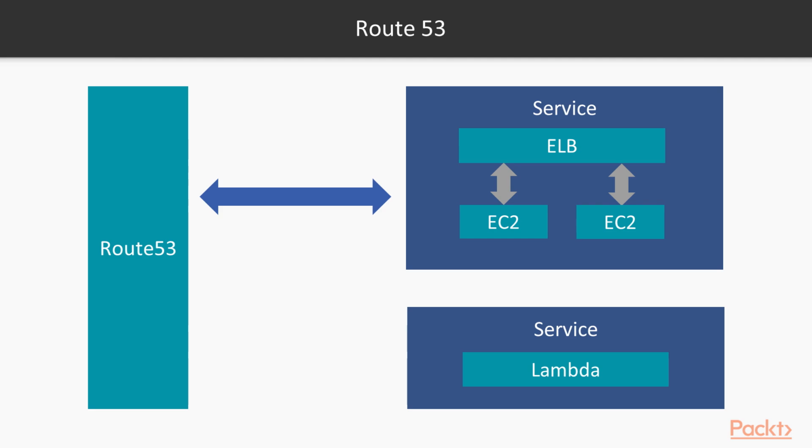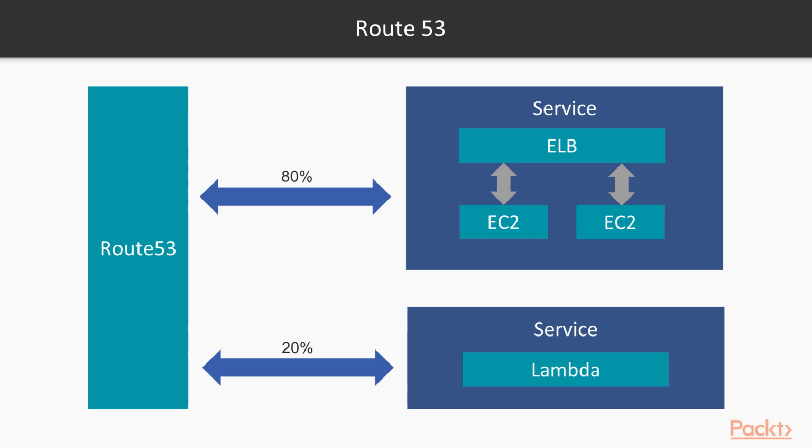With Route 53, you can define a weighted routing policy and do a very simple blue-green deployment, wherein you let 80% of the traffic go to the old service, and then you start migrating the users by directing 20% of the traffic onto the new service which has AWS Lambda. Again, this is just one of the use case scenarios. When you finish the testing, and your service with the Lambda architecture is working perfectly, then you can stream 100% of the traffic using Route 53 onto the new service, and then you can decommission the older service. So this is an introduction of how Route 53 works.